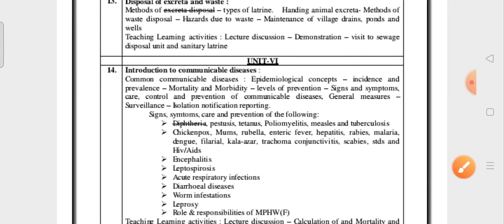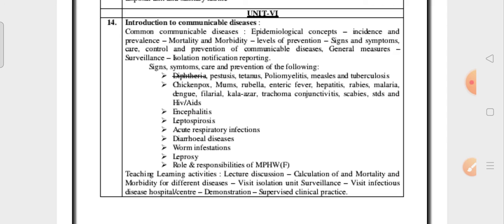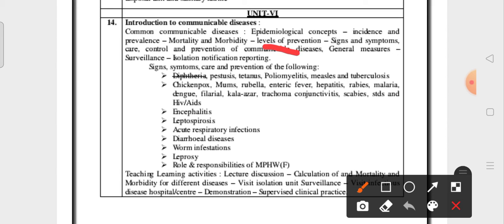Okay, next, unit 6 is the introduction to communicable disease. They may ask levels of prevention: primary level, secondary level, tertiary level. That you have to write; it is a very important question. Sometimes they may ask incidence, prevalence. Incidence means new cases, prevalence means old and new cases. Mortality means death rate, morbidity means sickness rate. They may ask 2 marks questions.